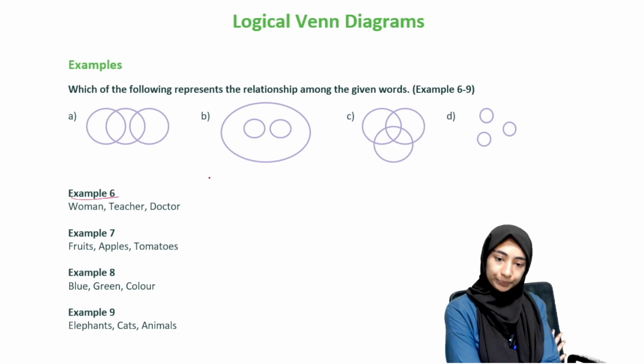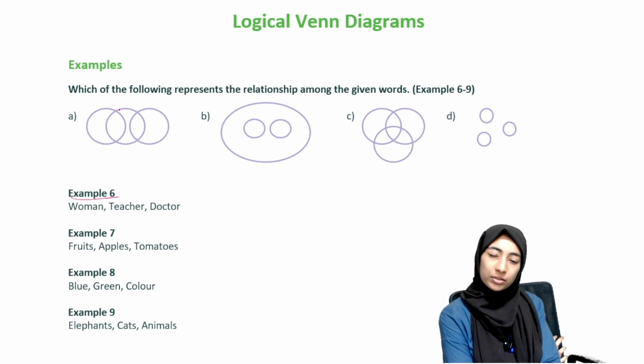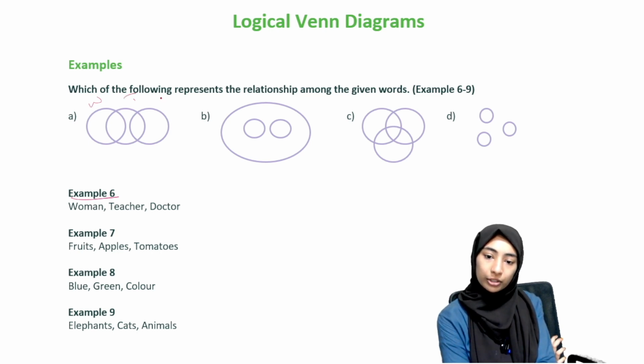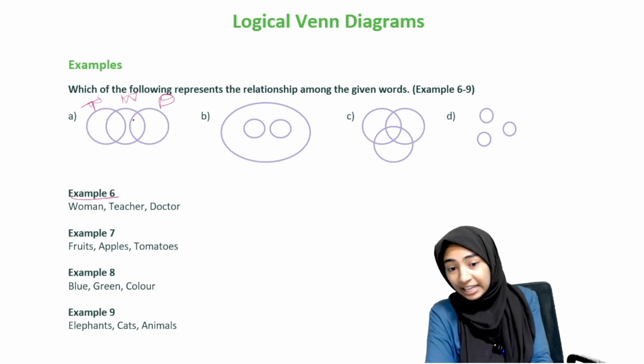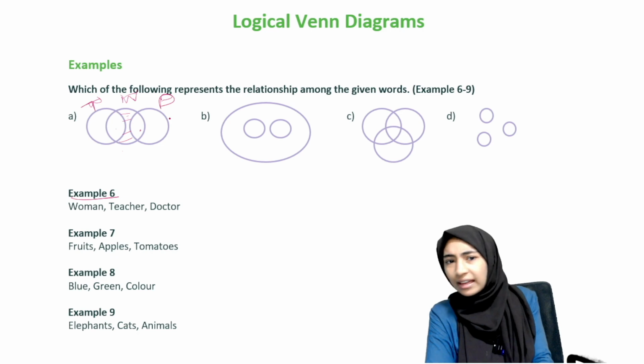Woman, teacher, doctor. Look at A. What does A say? If you were to draw woman, teacher, doctor here, we'll draw woman in the middle, since that seems like the intersection, right? So, woman, teacher, doctor. What we're saying is that there can be some women who are doctors, there can be some women who are teachers, and there can be some women who are neither doctors nor teachers. Fair enough, that makes sense.